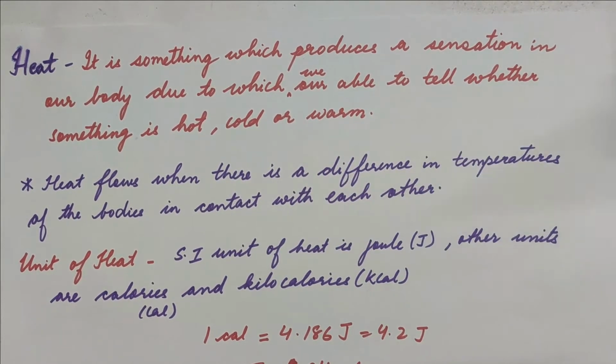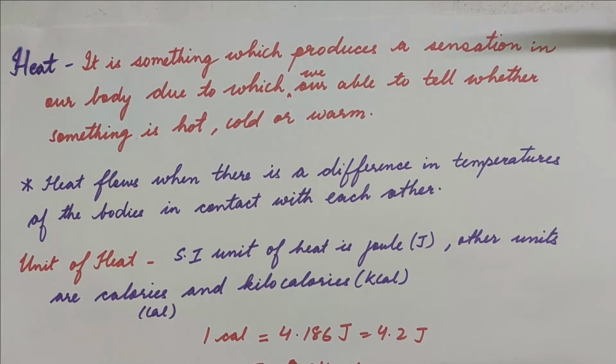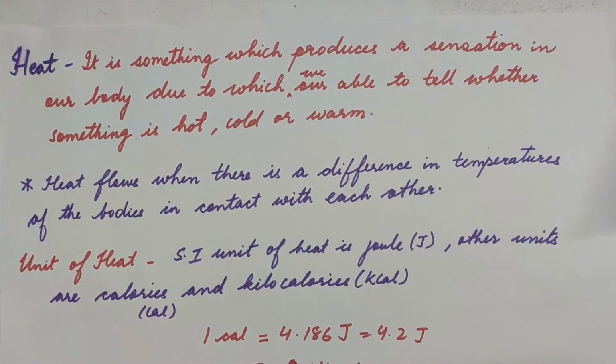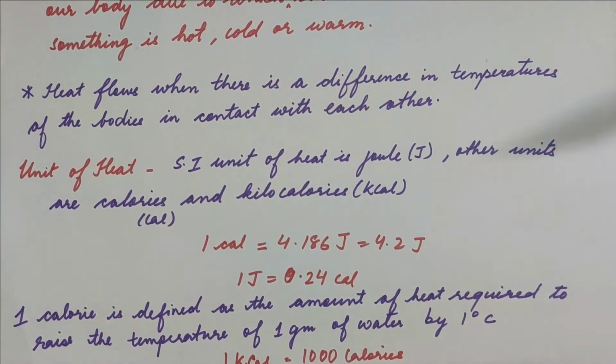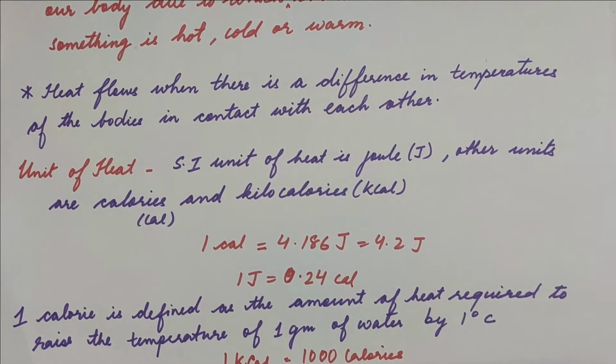Now what is a unit of heat? Heat is actually a form of energy. So the unit of heat is same as the unit of energy, that is joule. Some other heat units are calories and kilocalories, and you need to remember that 1 calorie is around 4.186 joule, or you can round it off to 4.2 joule. Now 1 joule you can say is around 0.24 calorie.